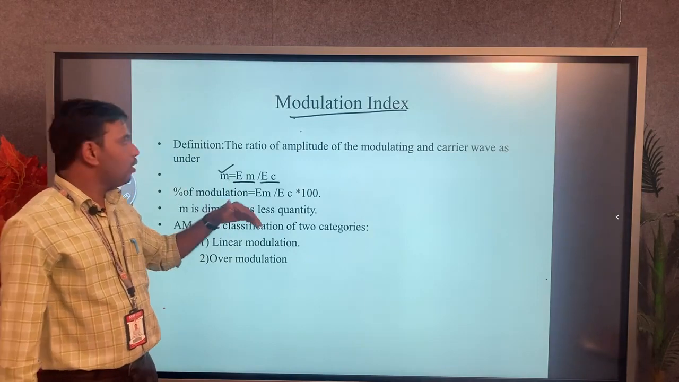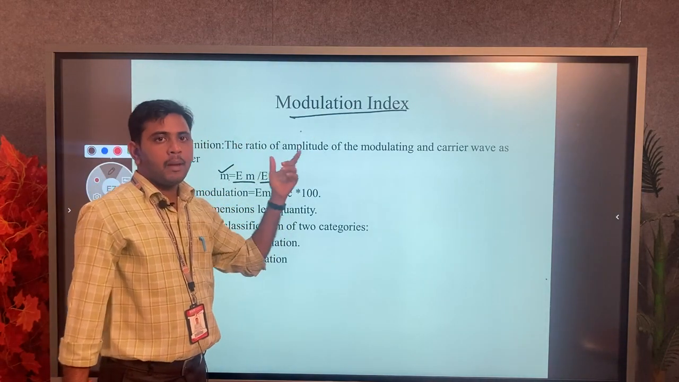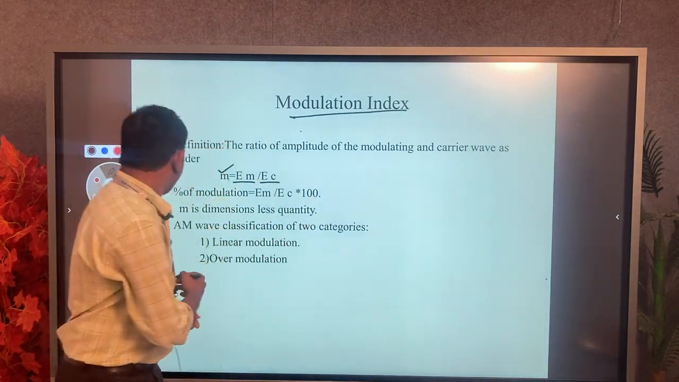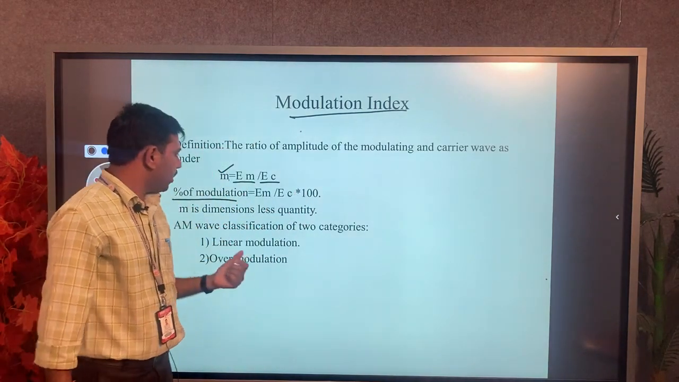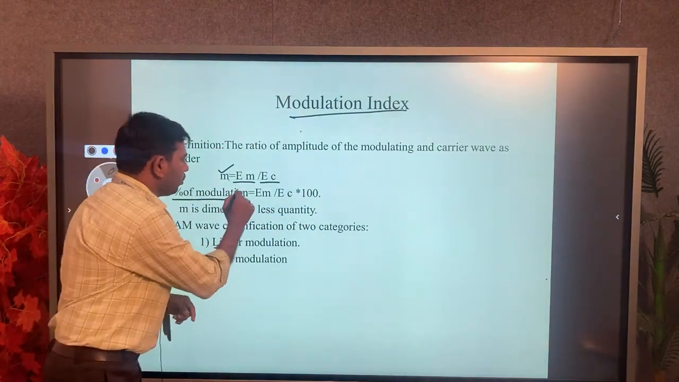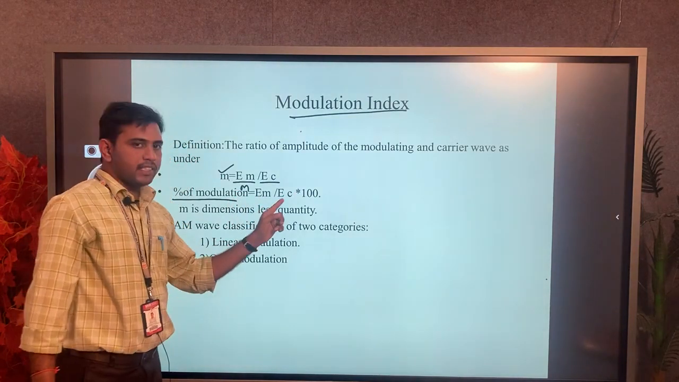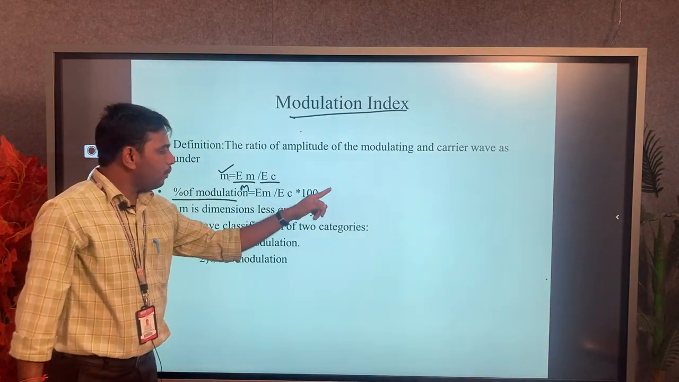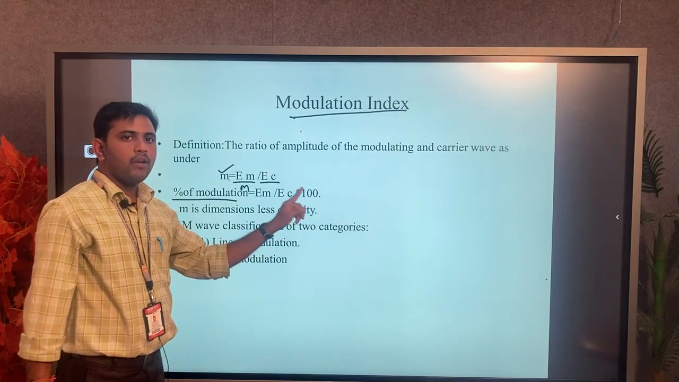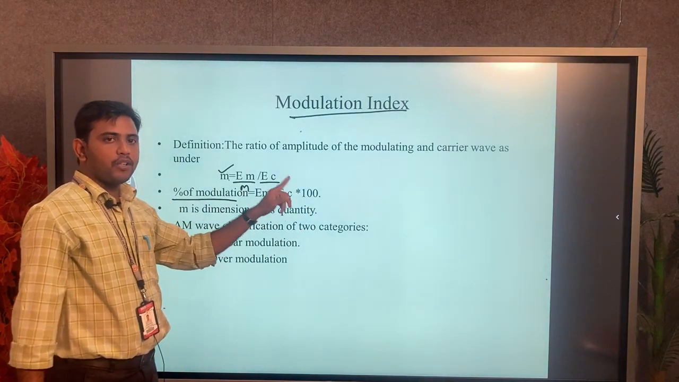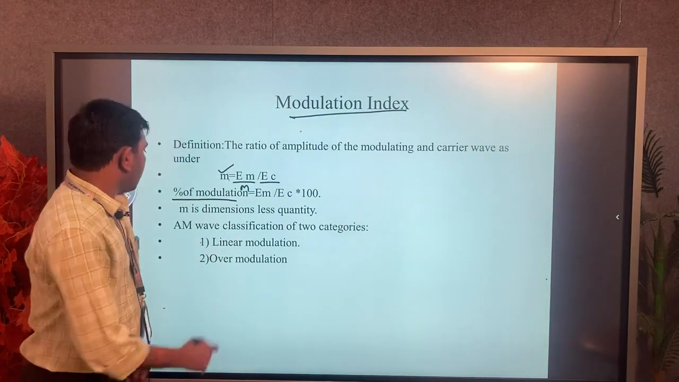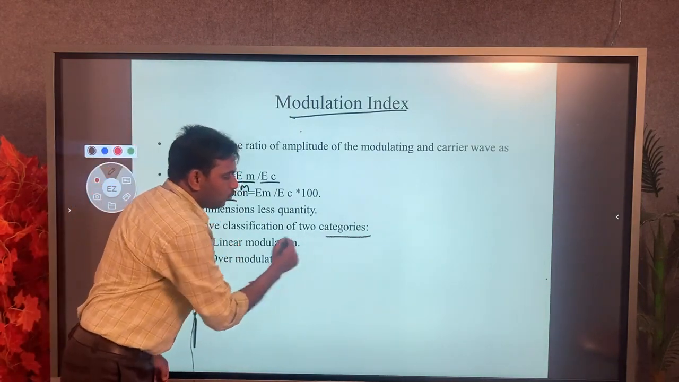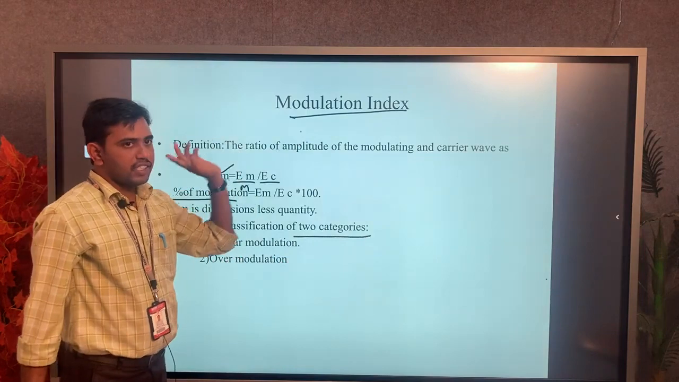It is also called the modulation percentage, that is, the percentage of modulation. The percentage of modulation is m equals Em by Ec into 100. When we multiply by 100, we convert the normal value into a percentage value.